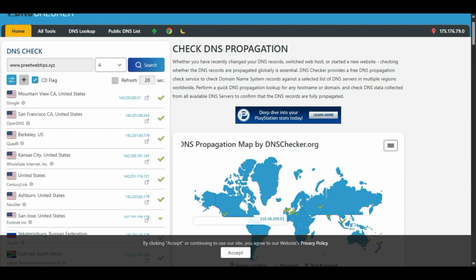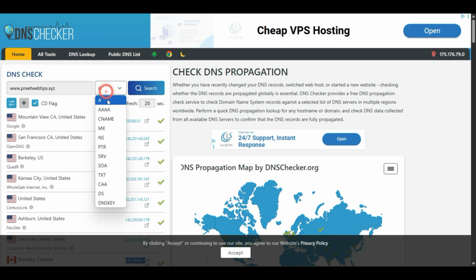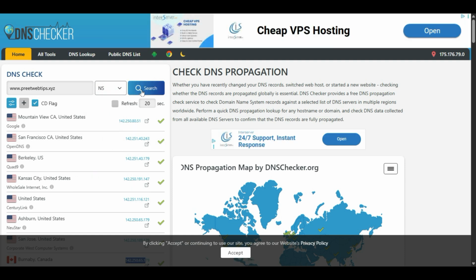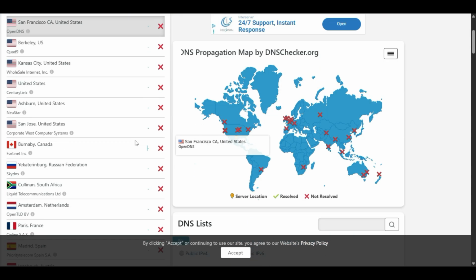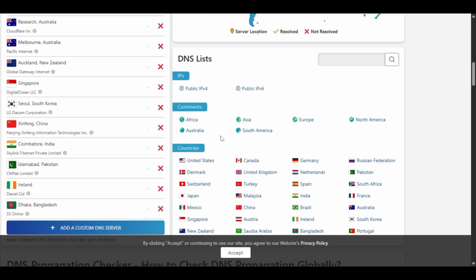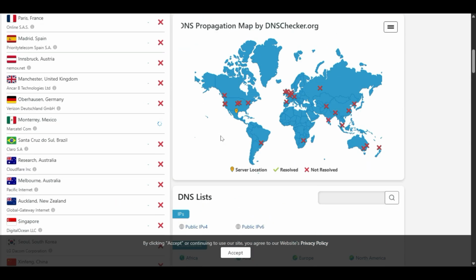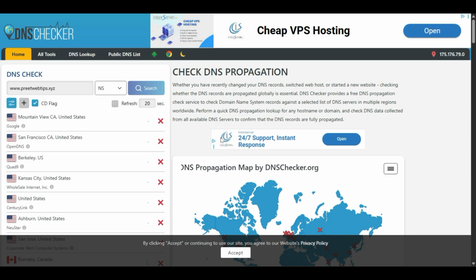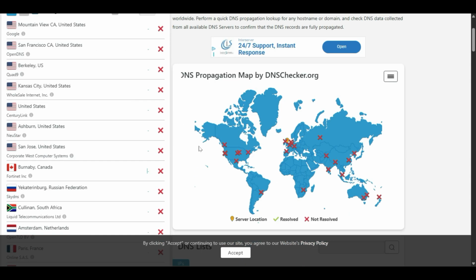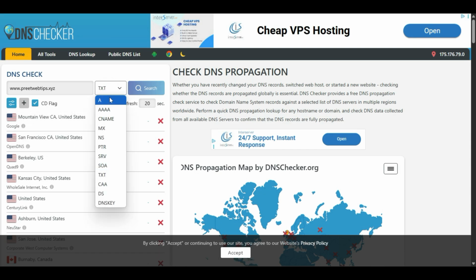Let me check out some others. Yeah, name server. Keep scrolling down. Try to check different values of your domain, host addresses.